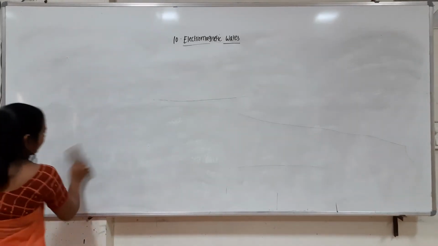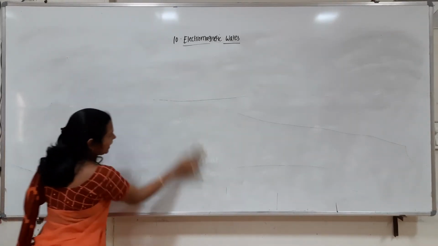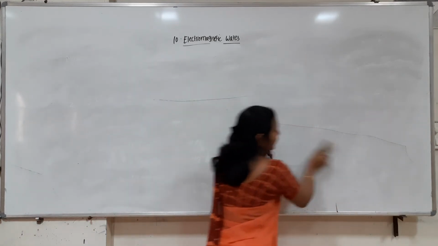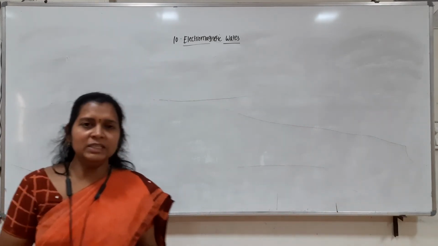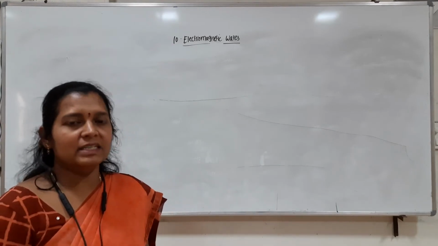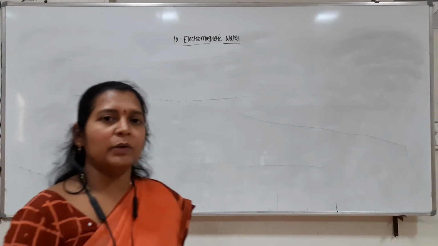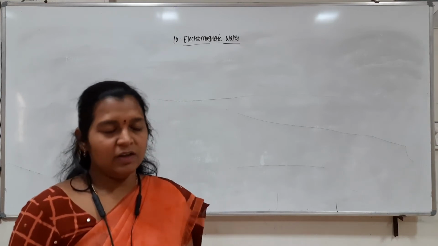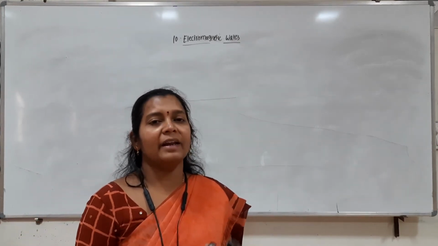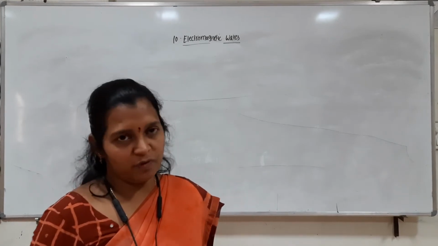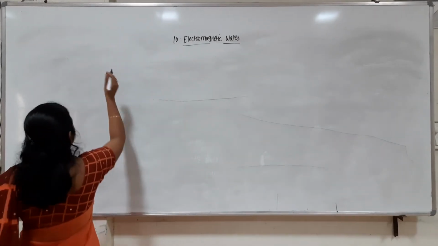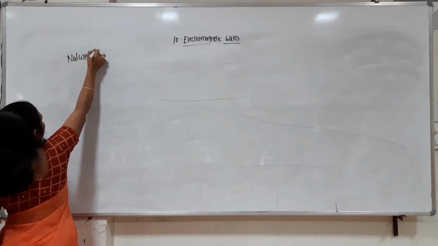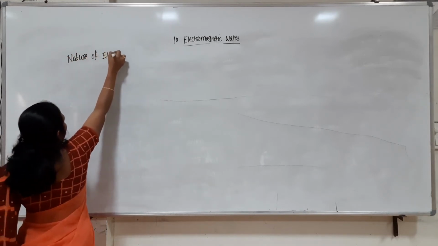The electromagnetic waves have time varying electric and time varying magnetic fields. These two electric and magnetic fields are mutually perpendicular to each other, and they are also perpendicular to the wave propagation. So we can say that these electromagnetic waves are transverse waves. So this is the nature of electromagnetic waves.